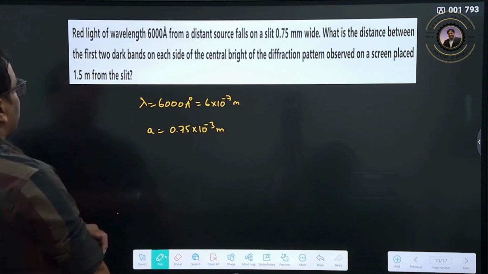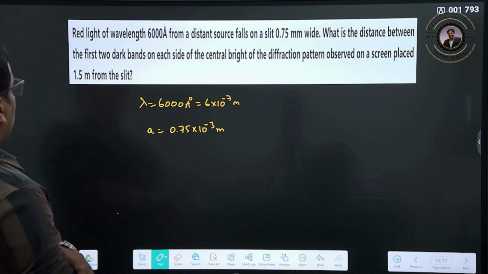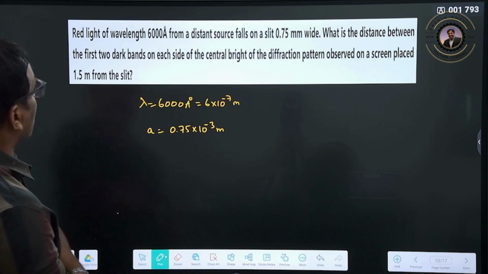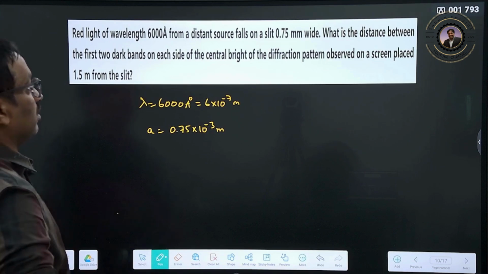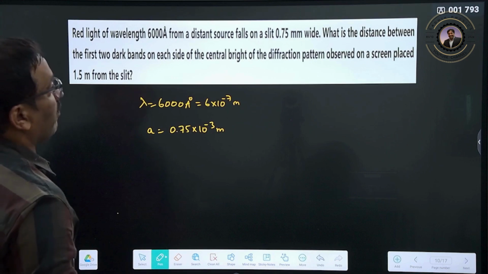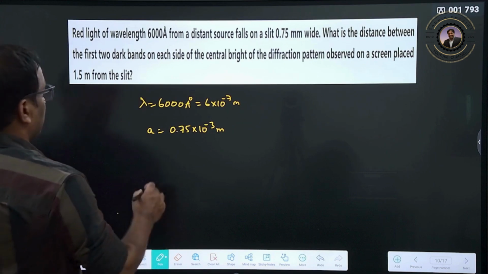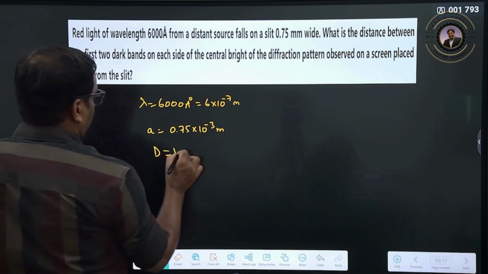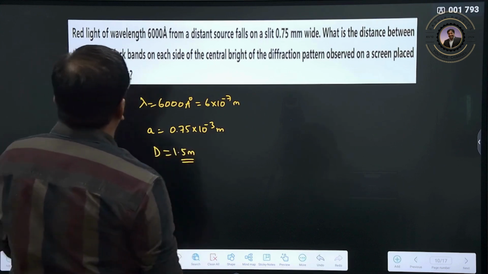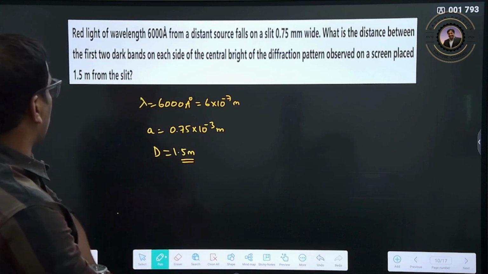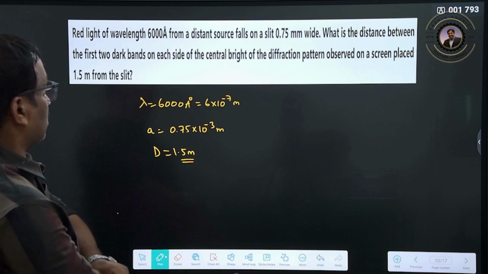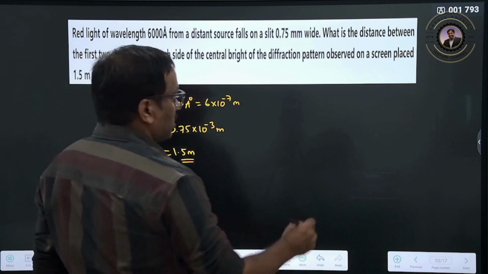What is the distance between the first two dark bands on each side of the central bright band of the diffraction pattern observed on a screen? So D is kept at 1.5 meters. Clear? So he is asking about the first two dark bands.